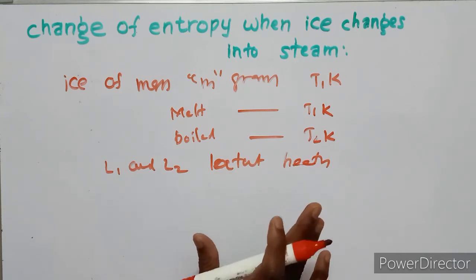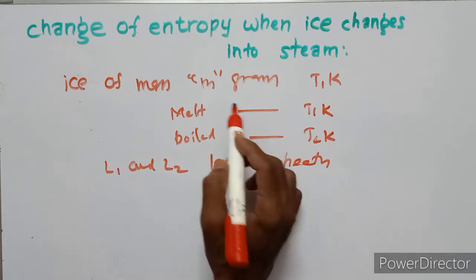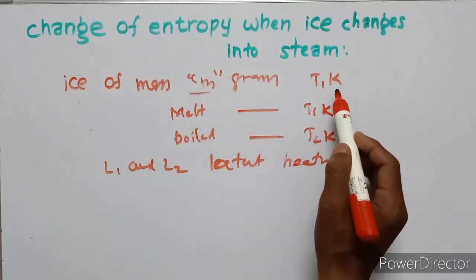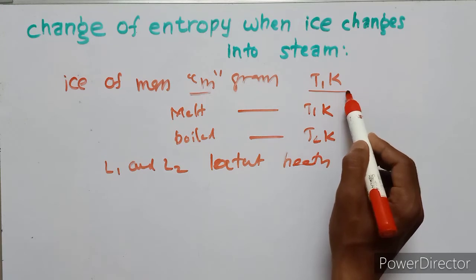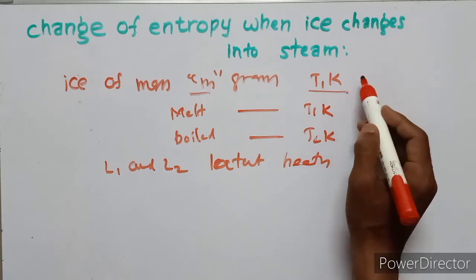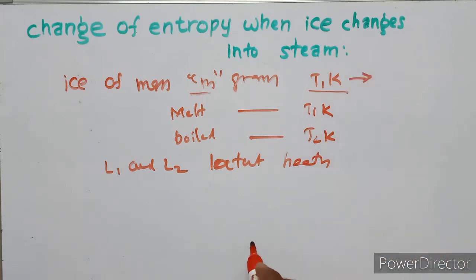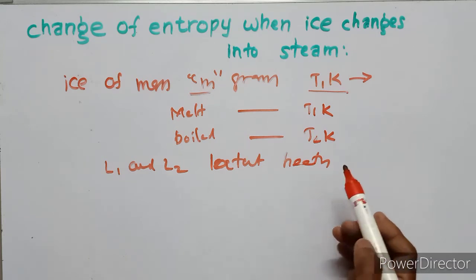First of all, ice of m grams at T1 Kelvin changes into water at the same temperature. There is no change in temperature.